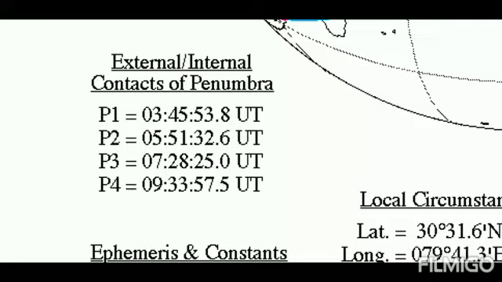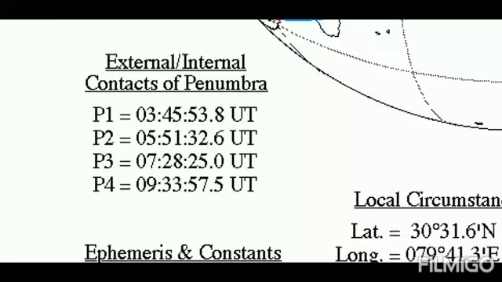Then the penumbra will start escaping from Earth at 7:28 UTC and will be entirely out of Earth by 9:33 UTC. These are the time measures of the penumbra of the moon.